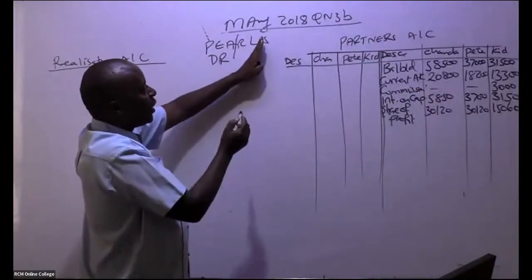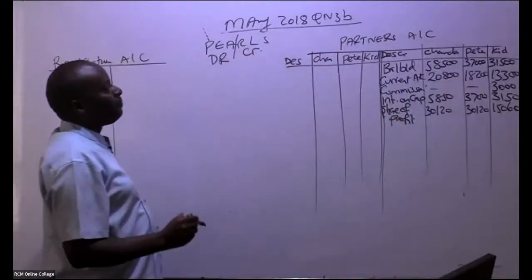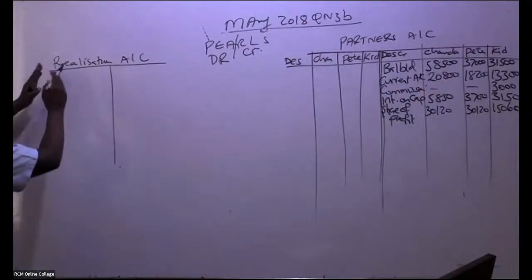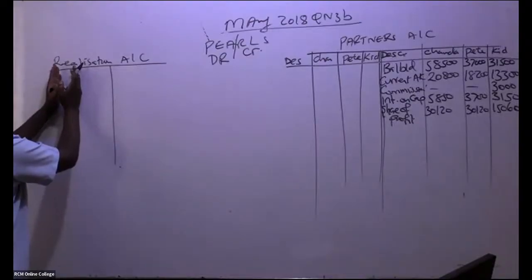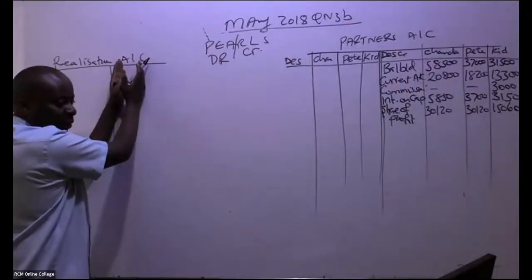The 3 shall always be credited. So remember, my good students, here basically you are going to debit this account with all assets. In this case here, I'll be explaining which assets. Then you credit with what here? Liabilities.